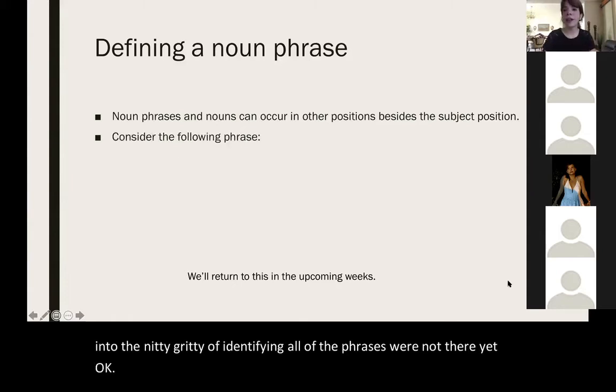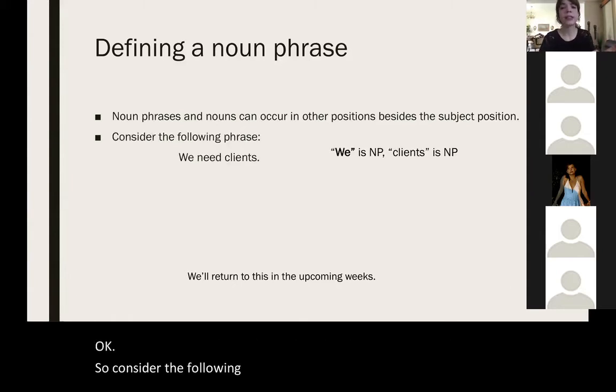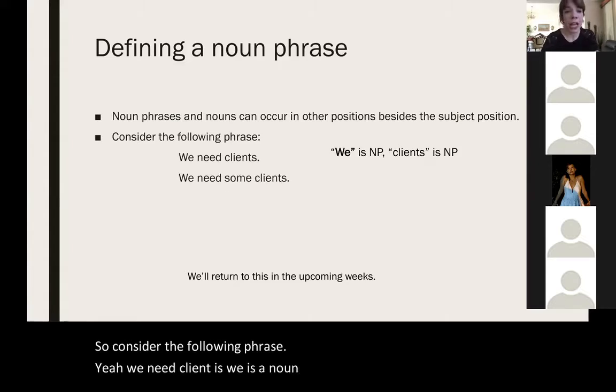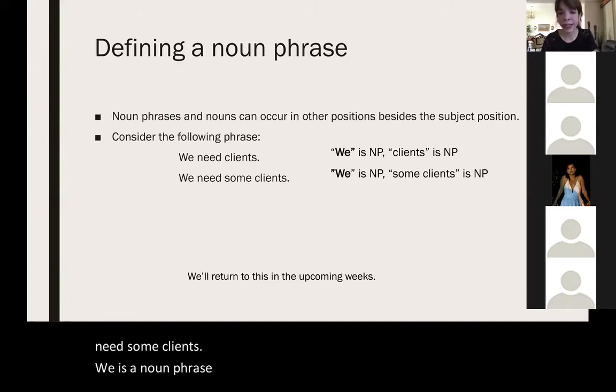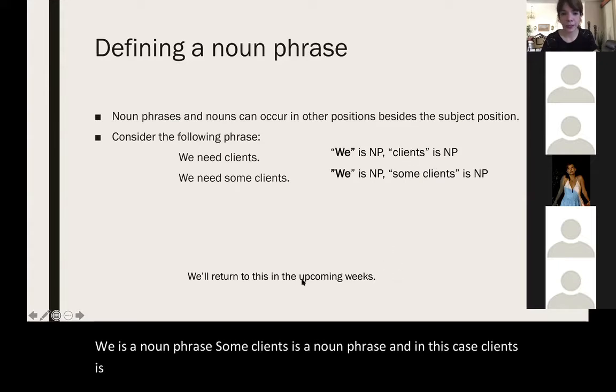So consider the following phrase. We need clients: we is a noun phrase, clients is a noun phrase. We need some clients. We is a noun phrase, some clients is a noun phrase. And in this case, clients is the head, clients is also the head here.